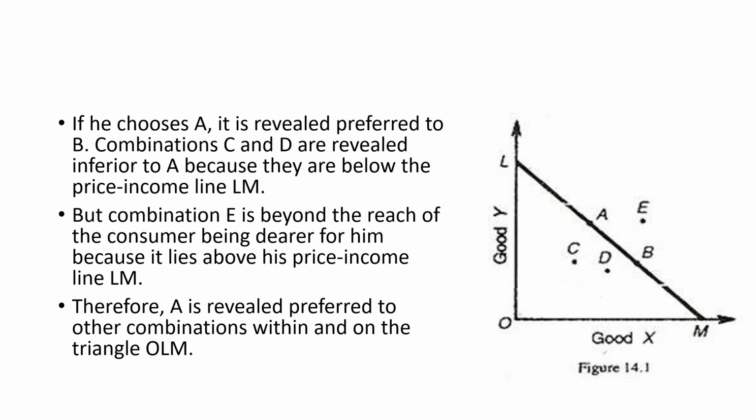Now, if he chooses point A, that means that, as I have already told you, he reveals his preference for that particular combination, and C, D, etc. are inferior to A because they are below the price income line LM.